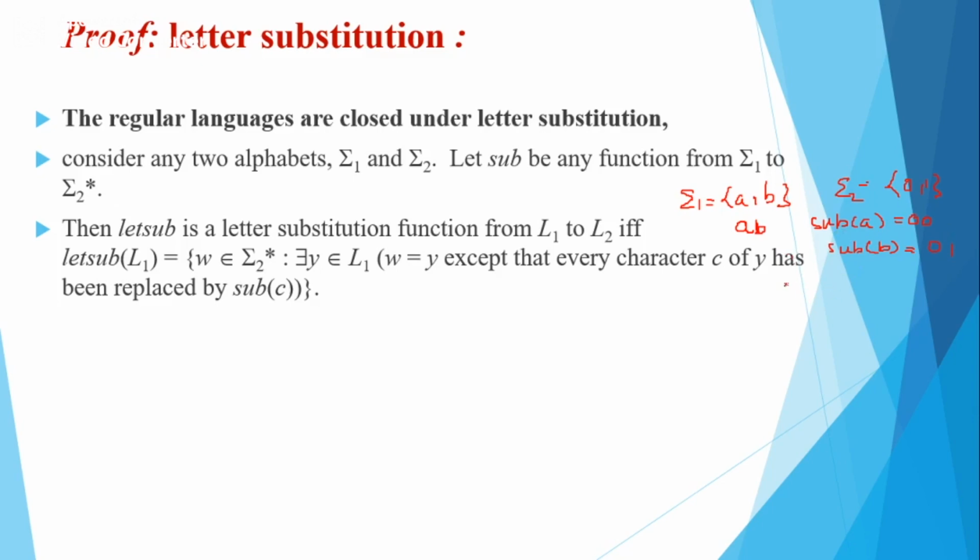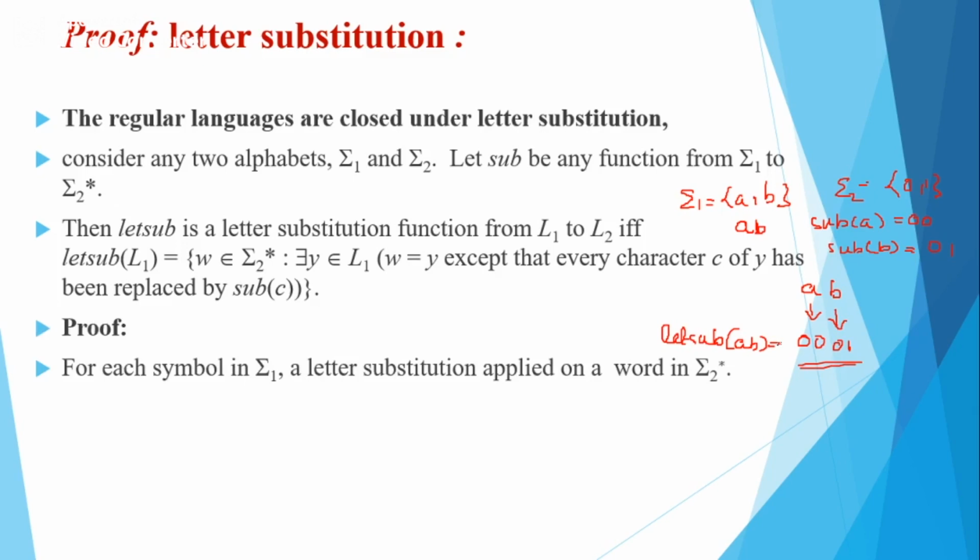So a is replaced by 00, and b is replaced by 01. So the letter substitution of ab will be equal to 0001.